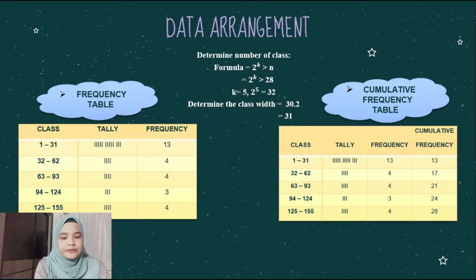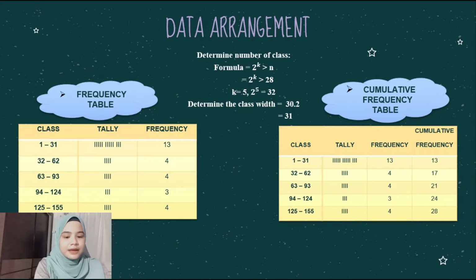First, data arrangement. Class width can be defined as the difference between the upper limit and lower limit. A frequency table is a table that shows the division of the entire data into classes. From table 1, the first class, 1 to 31, records the highest frequency, which is 13, while the second class